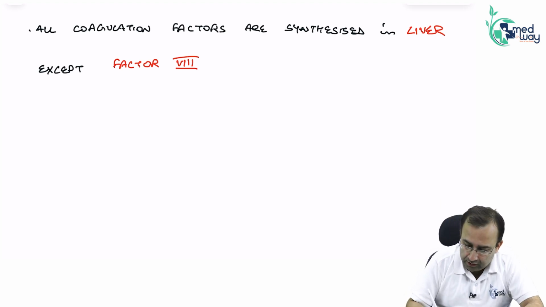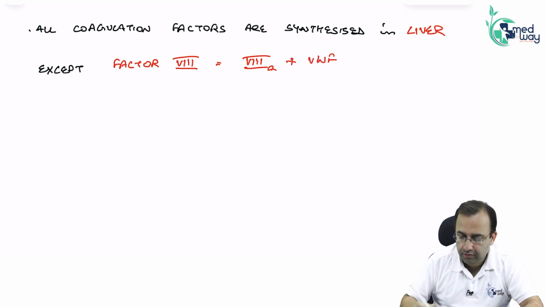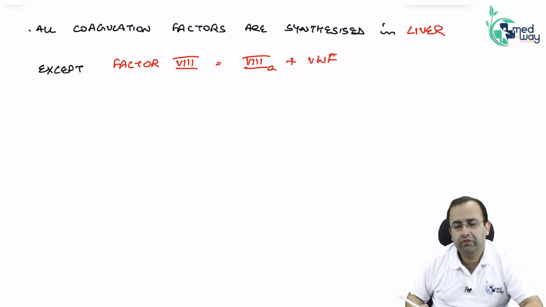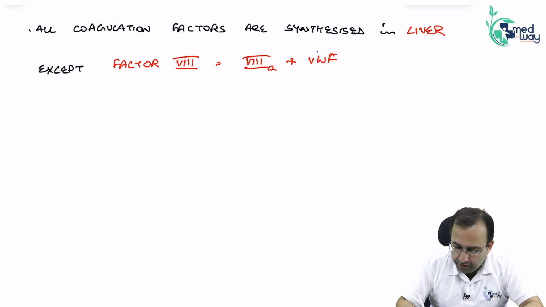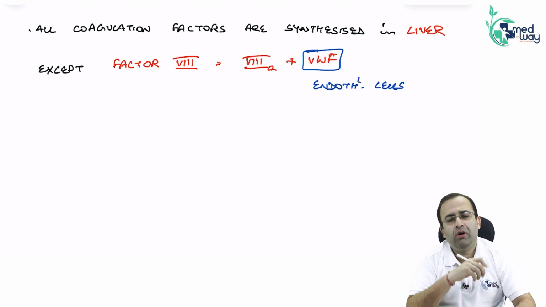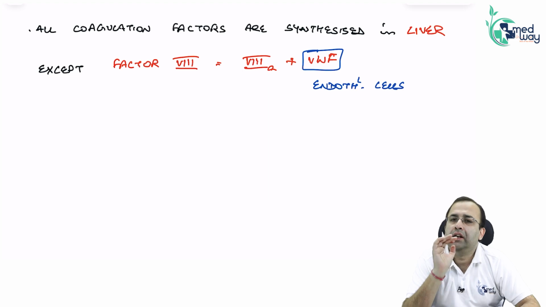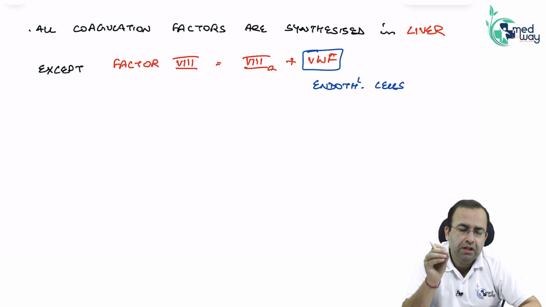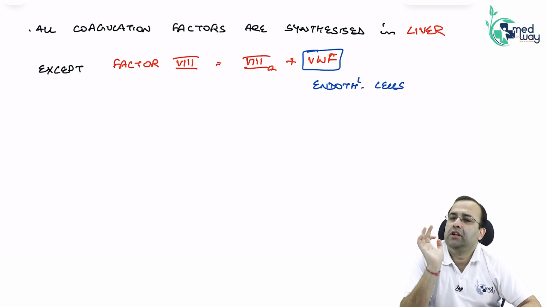Factor VIII is factor VIII plus von Willebrand factor. Von Willebrand factor is secreted by endothelial cells. You already know this. All are synthesized in the liver except factor VIII, which is factor VIII plus von Willebrand factor, secreted by endothelial cells.